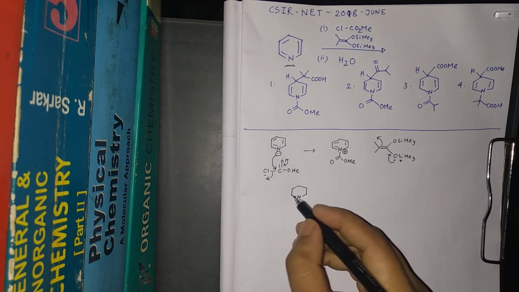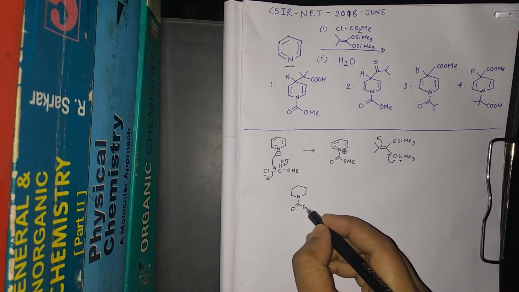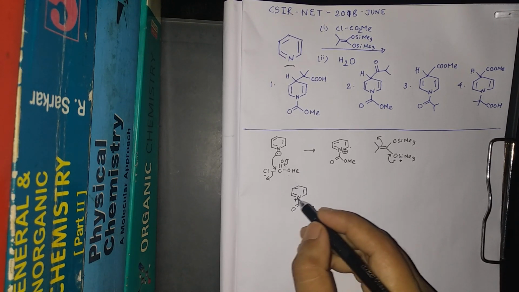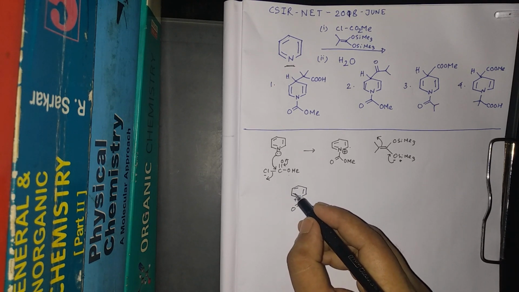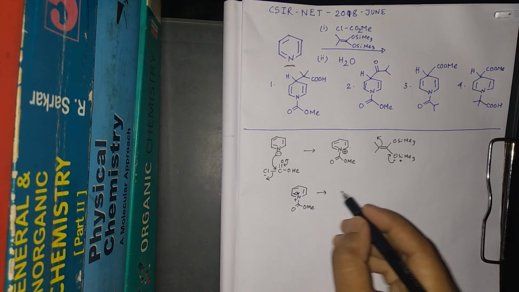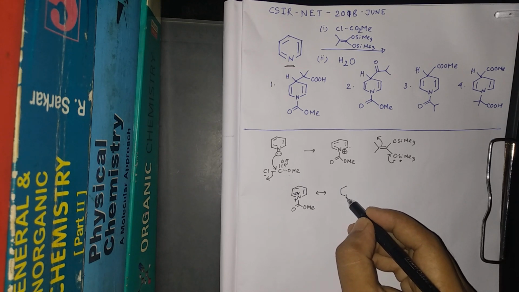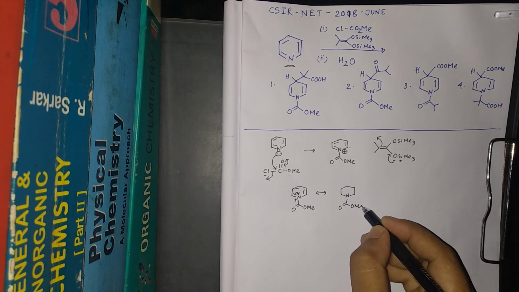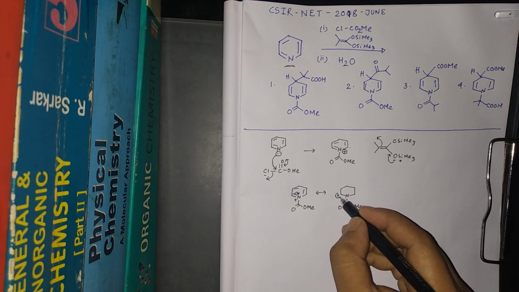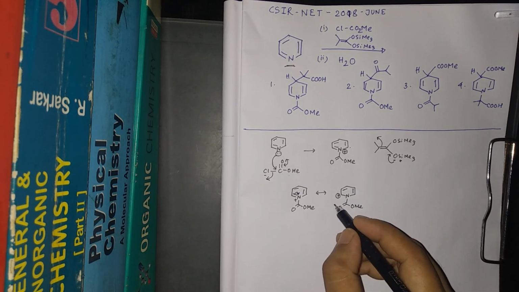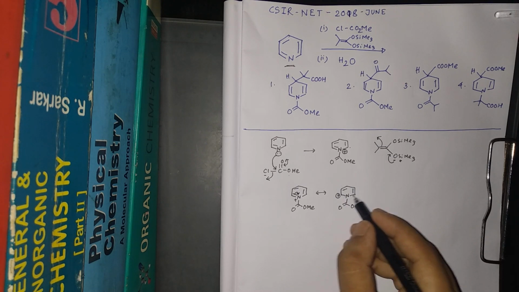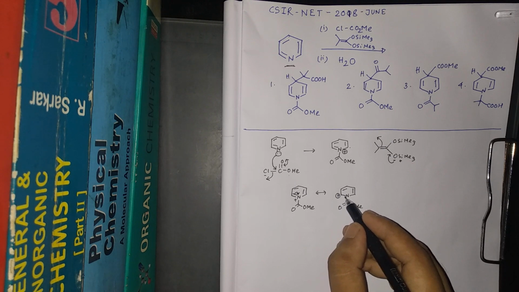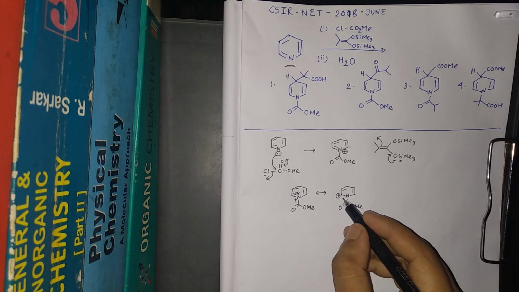See, this is the compound. So if this comes here, then there will be a resonating structure like this. The positive charge will come here and this will be the structure. So this position and this position, these two are equivalent positions, meaning the positive charge is coming to the alpha position compared to the nitrogen, meaning the ortho position.